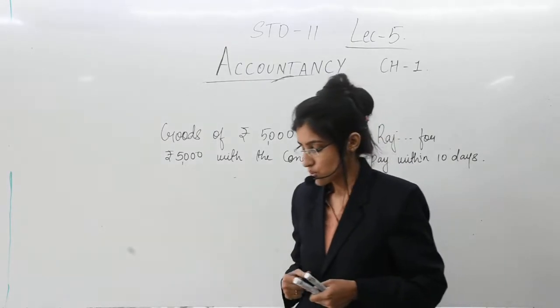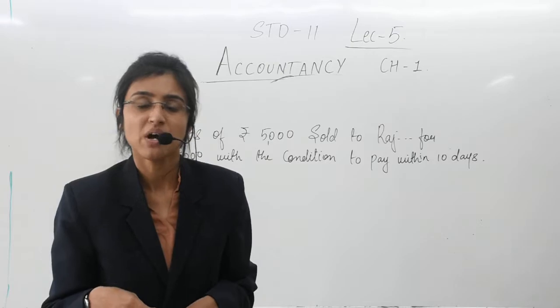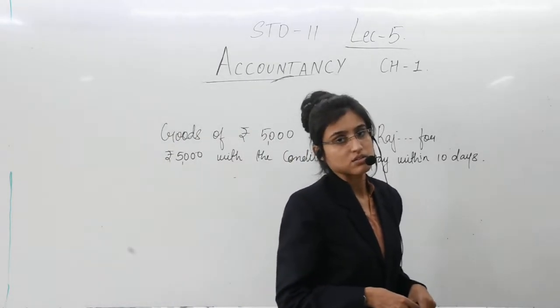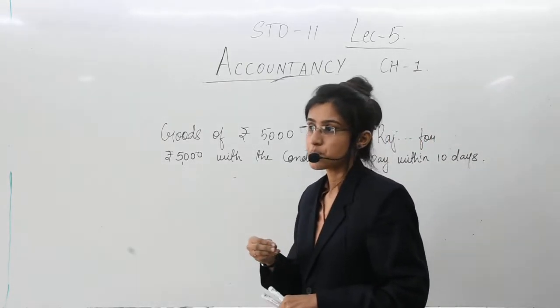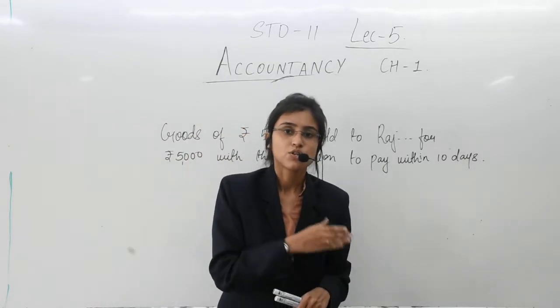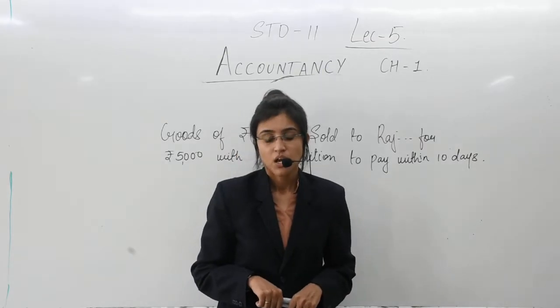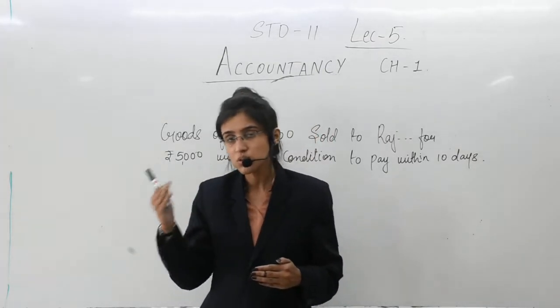Yes, so the example said that you have sold goods of rupees 5,000 to Rajnikant. But you have purchased these goods for rupees 3,000. Obviously, to sell, you should have it with you at first. If you are having goods, only then you can sell those goods to the other person.